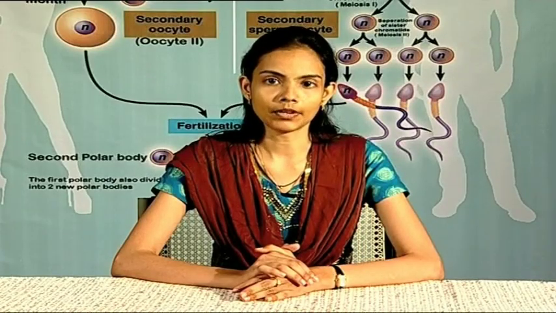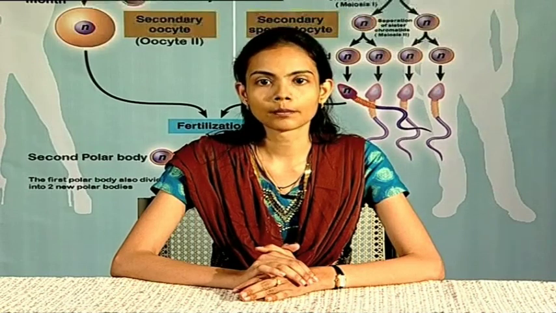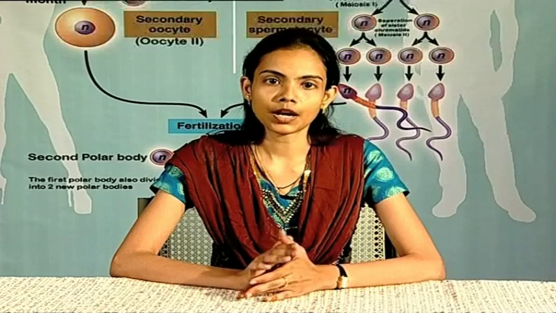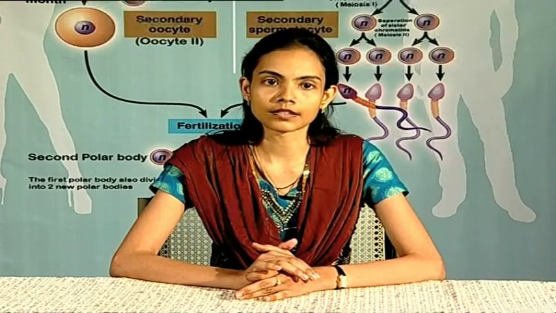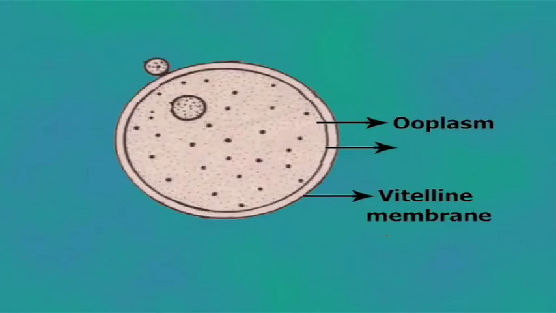Egg membranes. The eggs are well protected by egg membranes. The membranes are produced either by the egg itself or by the follicle cells of the ovary or by the oviduct of the mother. The egg membranes are classified into three types: primary membranes, secondary membranes and tertiary membranes. Primary membranes. The primary membranes are secreted by the ooplasm. They are closely attached to the surface of the egg. They are plasma membranes.